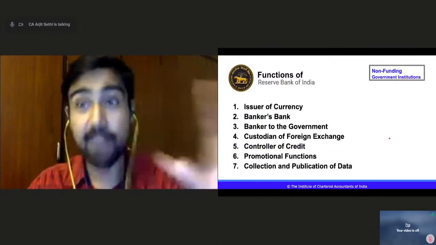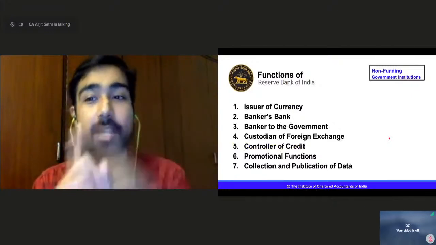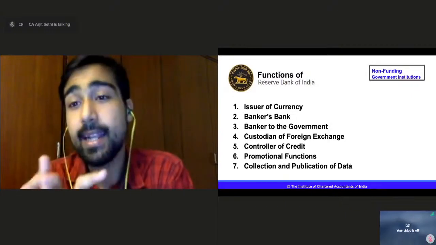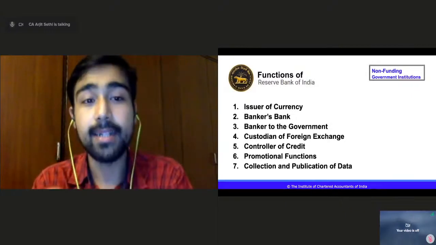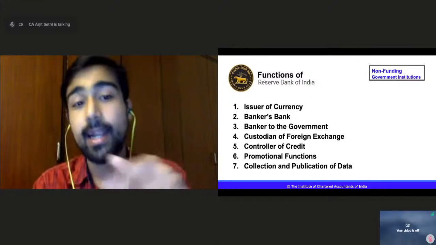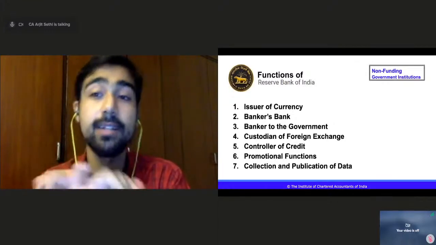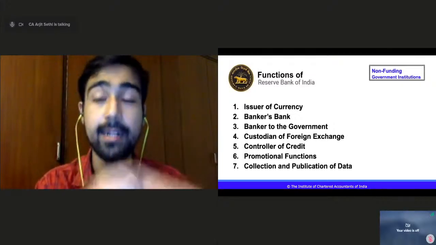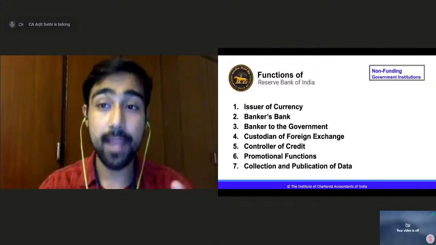Quick revision of the 7 functions of RBI. Issuer of currency: it is the sole authority that issues currency. It is the banker's bank, right? It is the banker to the government. It is the custodian of foreign exchange, responsible for foreign exchange. It is the controller of credit: it controls loans and credit in the economy.